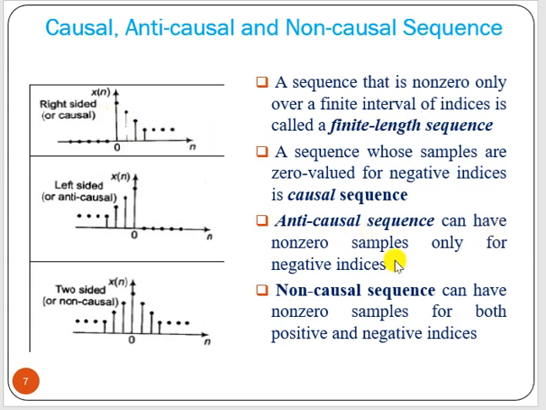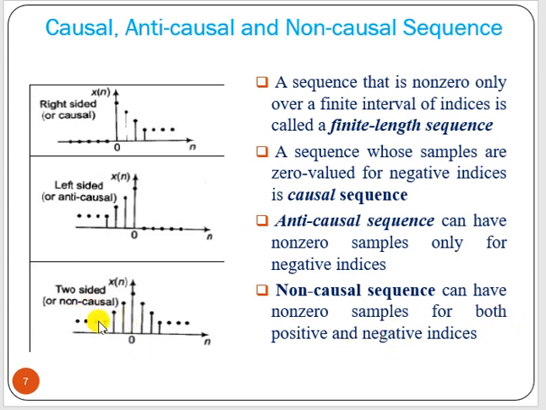An anti-causal sequence can have non-zero samples only for negative indices. That means it has non-zero sample values for the negative indices of n: -1, -2, -3, like that. So this is called anti-causal.